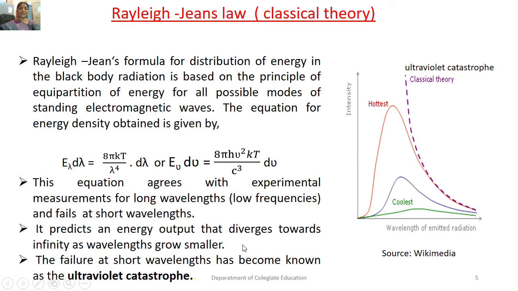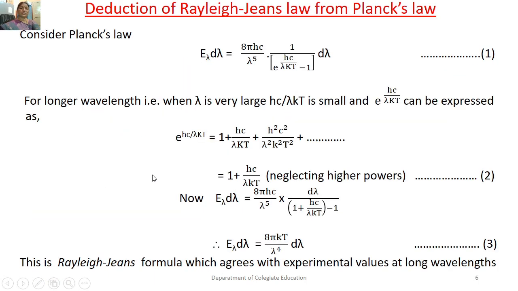It predicts an energy output that diverges towards infinity as wavelength grows smaller. The failure at short wavelengths has become known as the ultraviolet catastrophe. That is, in the ultraviolet region, the energy becomes infinite, isn't it? So that is the flaw observed in Rayleigh's law.